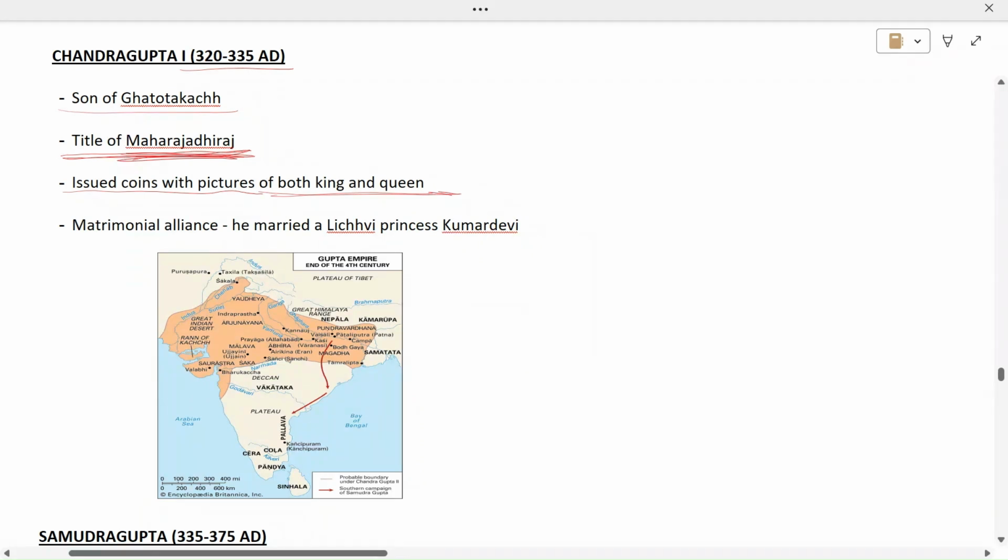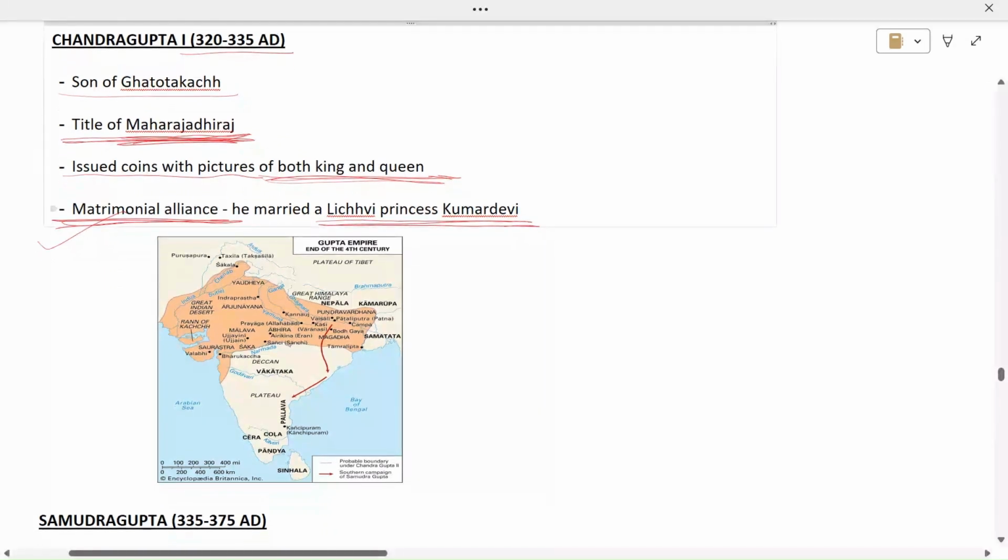So the coins that Chandragupta I introduced had pictures of both the king and the queen. He was also engaged in matrimonial alliances. For example, he married a Lichchhavi princess, Kumar Devi. So for the expansion of their territory, they followed matrimonial alliances as well as the policy of conquest.